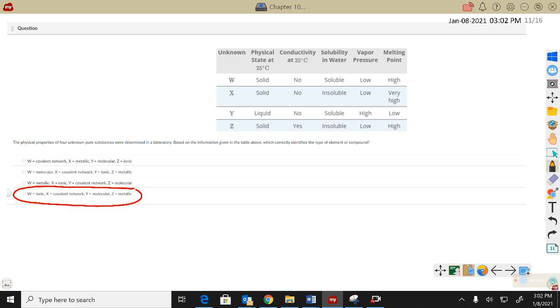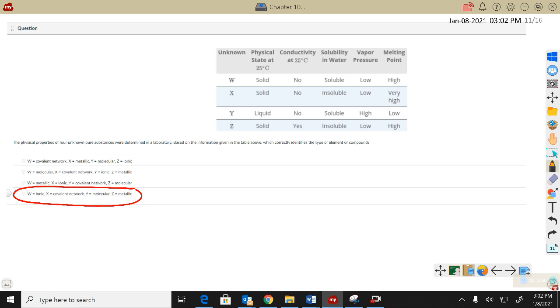So then I've got the covalent network and the molecular. Well, the covalent network, that's like diamond and glass, where you've got this strong network of carbon atoms or silicon atoms in this perfect tetrahedron. It's a solid at room temperature. They do not conduct electricity because there's nothing charged.